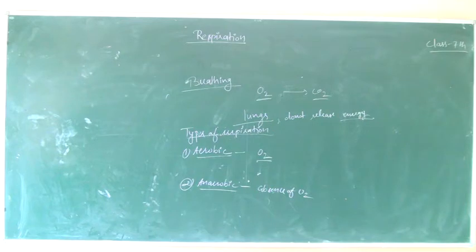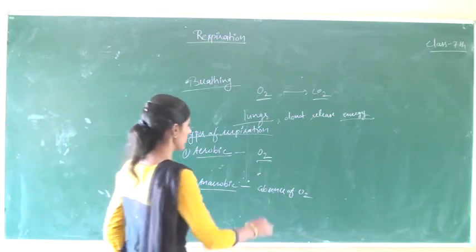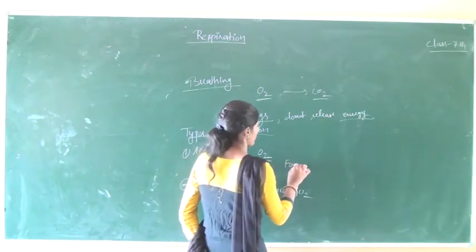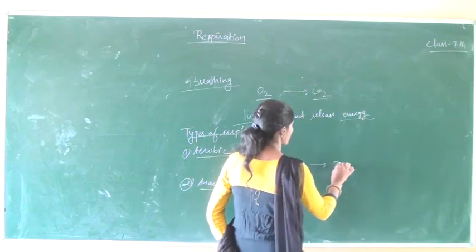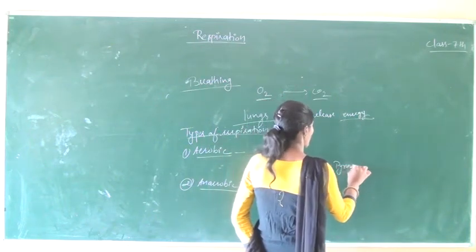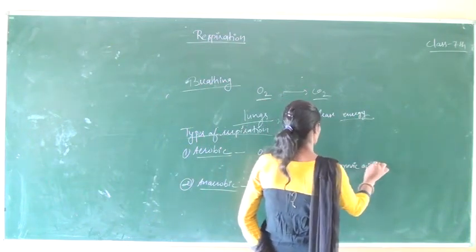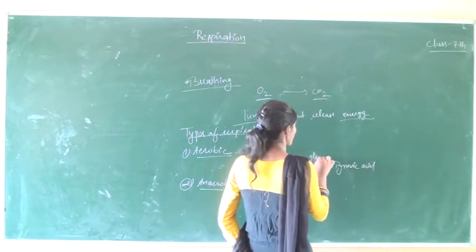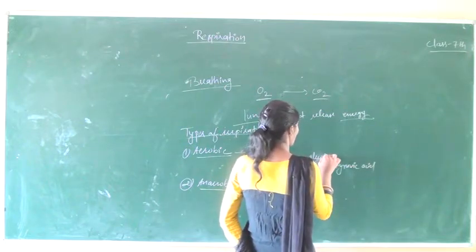Now in aerobic respiration, first food is converted into pyruvic acid using glycolysis.